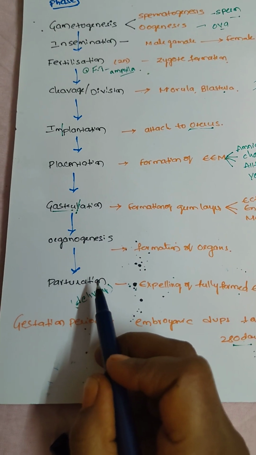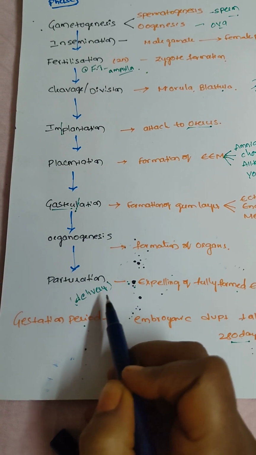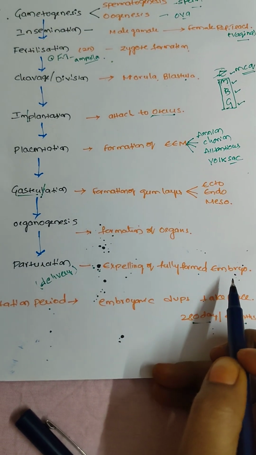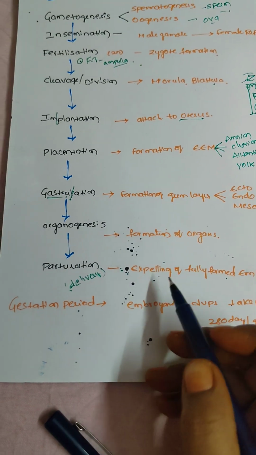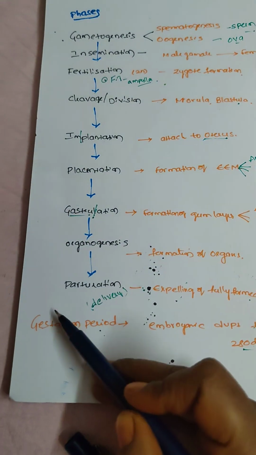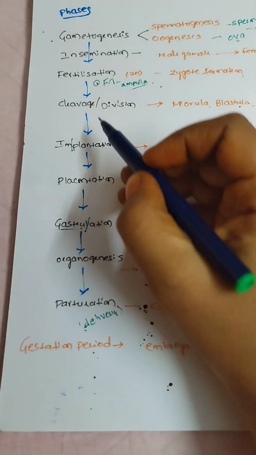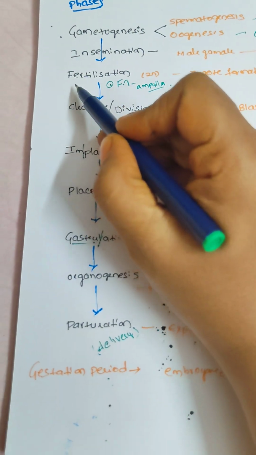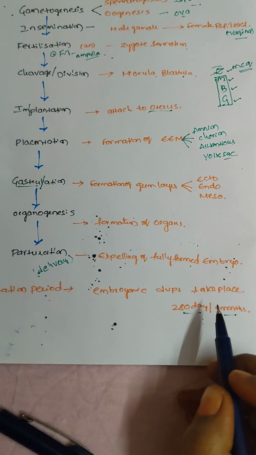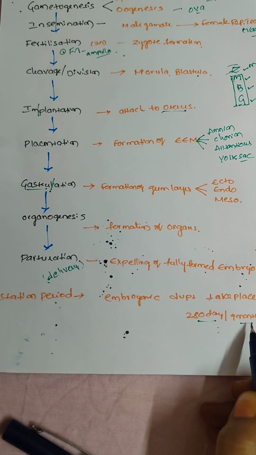Then parturition. Parturition means expelling the baby from the womb of the mother. That is called delivery: expelling of the fully formed fetus or embryo from the mother. That is parturition. All these processes occur in a period called the gestation period. The embryonic development from fertilization to parturition is called the gestation period. It takes 280 days or 9 months in humans.